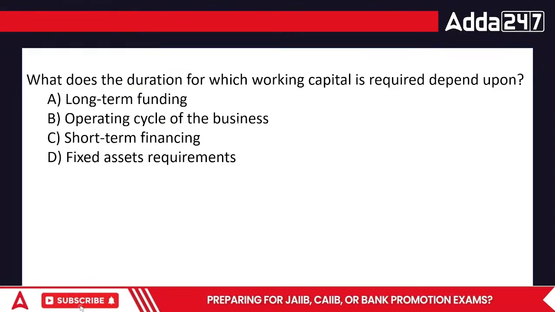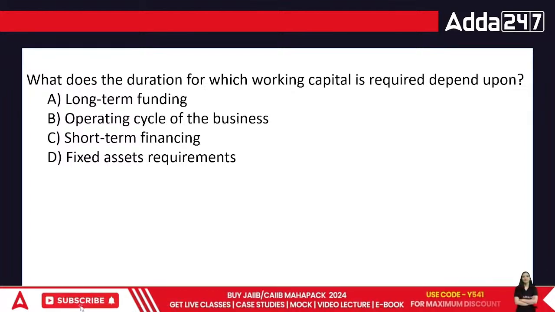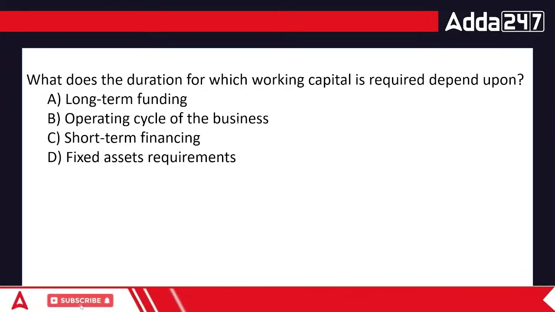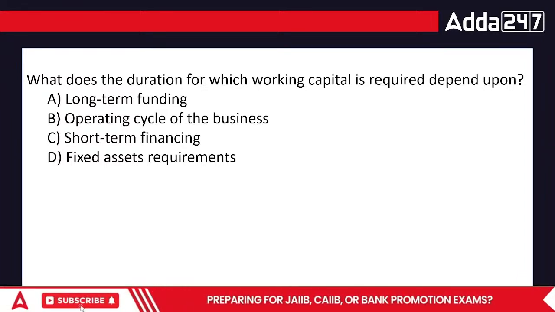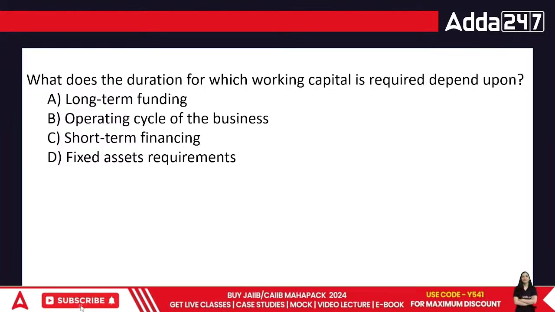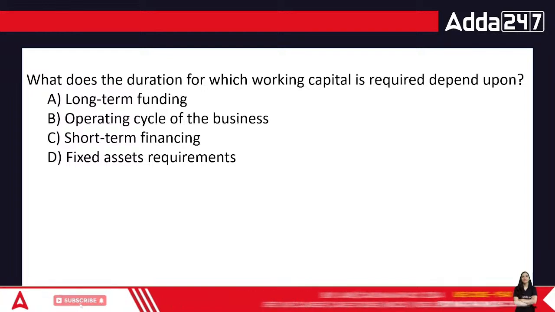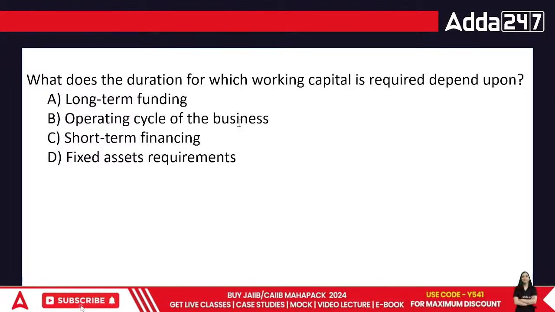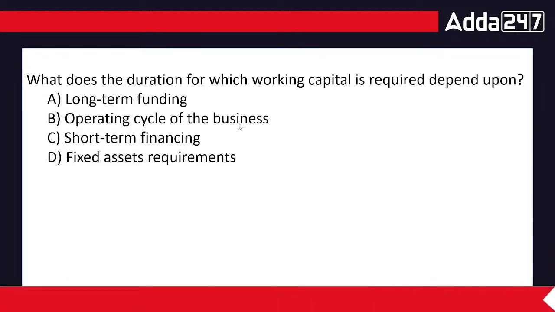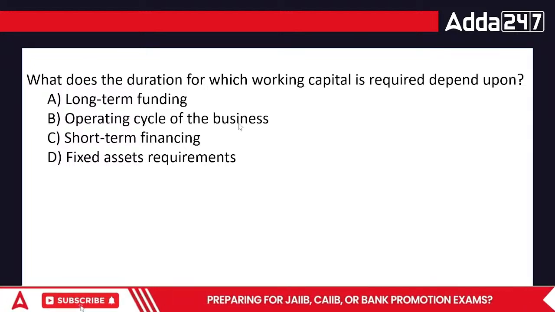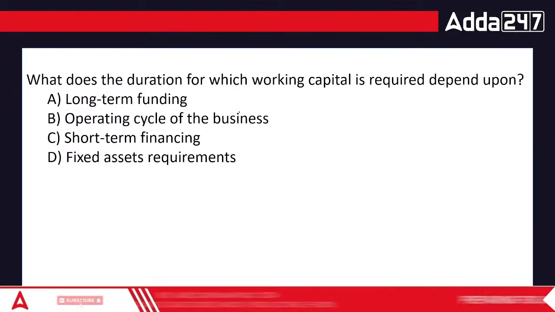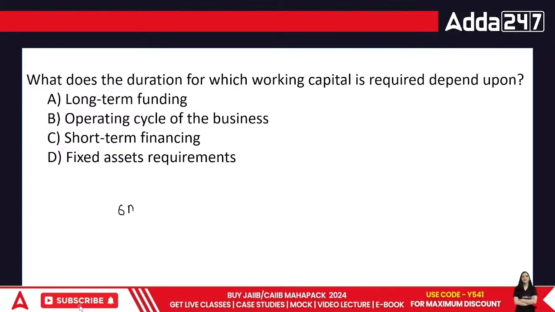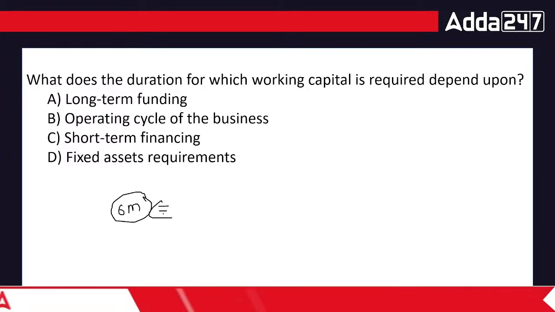Acha, what does the duration for which working capital is required depend upon? Long-term funding, operating cycle of the business, short-term funding or short-term financing, or fixed asset requirements. Duration of working capital. Acha, working capital is the money that is required in the business for the entire period. That means every year we are trying to produce something. Say I produce a Rolls Royce. Normally, a Rolls Royce takes around 6 months to be produced. One particular car, they take around 6 months.